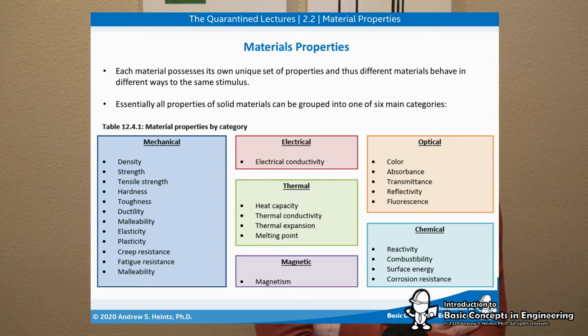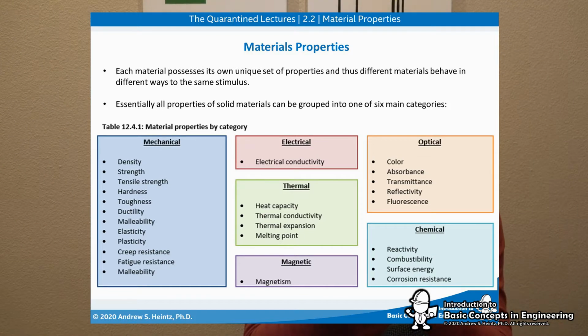Optical properties, there are a fair amount there. What are the color? What's the absorbance, the transmittance, right? Obviously, if you're looking at a glass, that would be ideal for looking through. Something that would be more opaque is not. Also, does it have fluorescence, right? If we hit it with an external stimuli, will it glow?